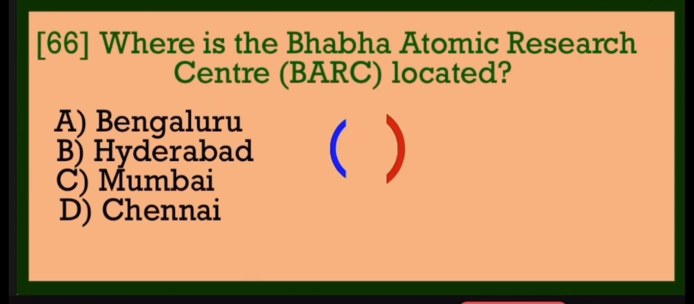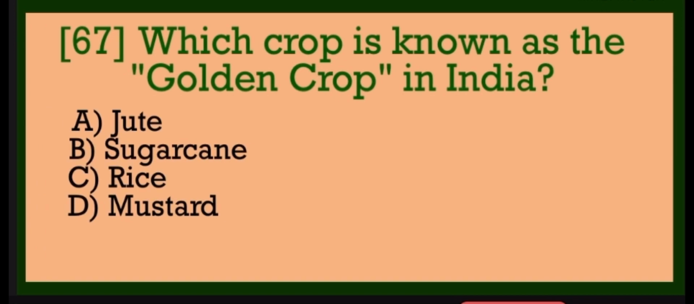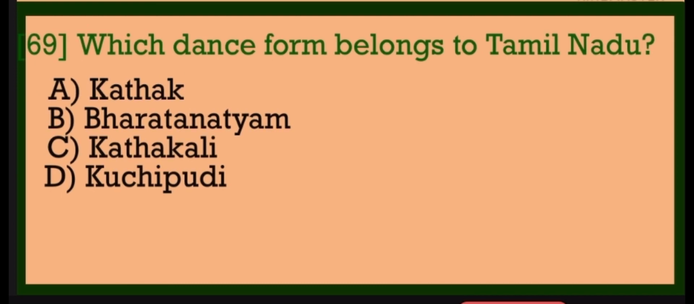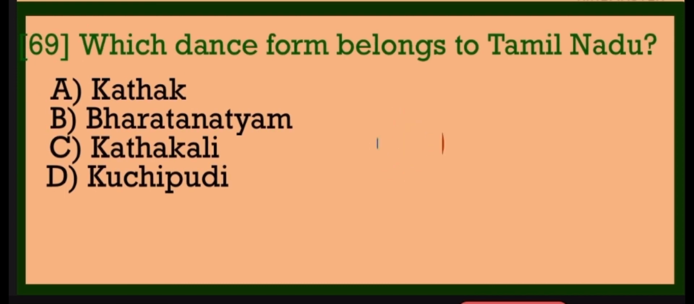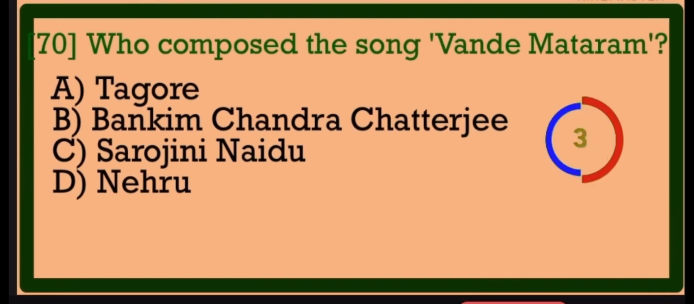Ahmedabad. Where is the Bhabha Atomic Research Center, BARC, located? Mumbai. Which crop is known as the golden crop in India? Jute. Who was the first Indian woman in space? Kalpana Chawla. Which dance form belongs to Tamil Nadu? Bharatnatyam. Who composed the song Vande Mataram?